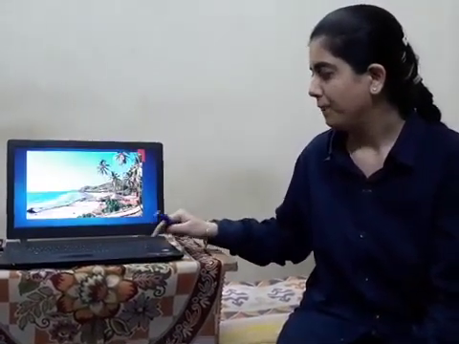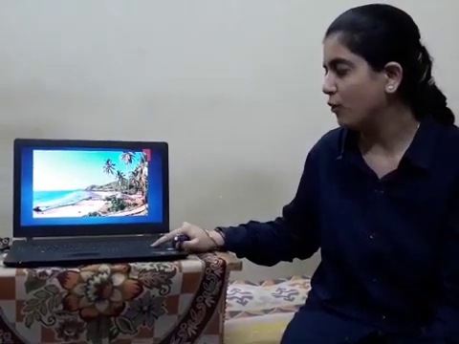The smallest state of our country is Goa. You can see the picture of Goa.